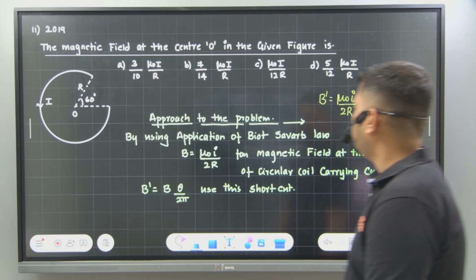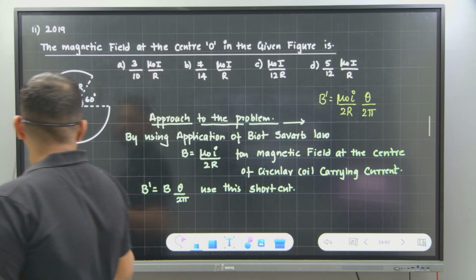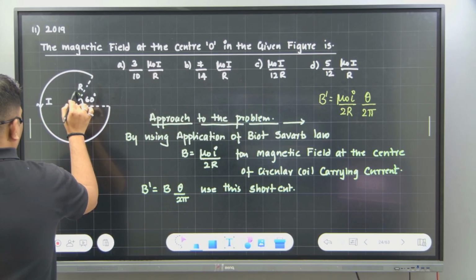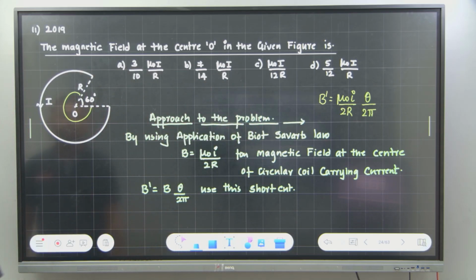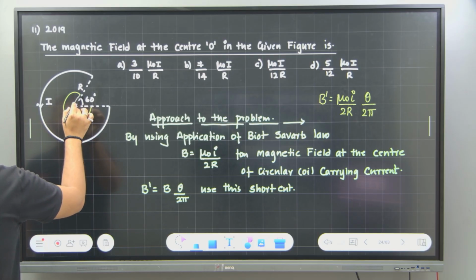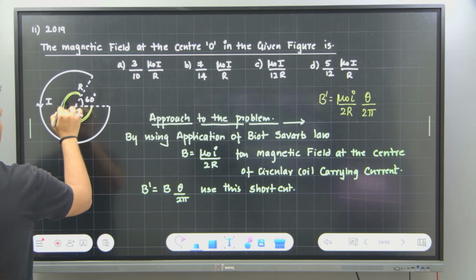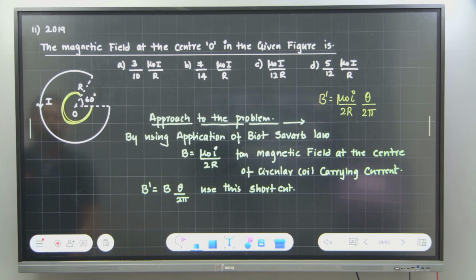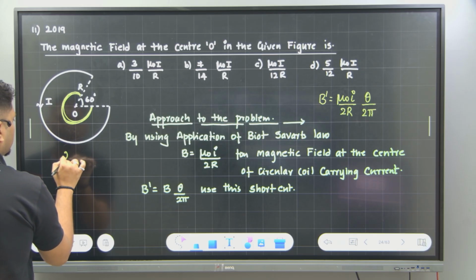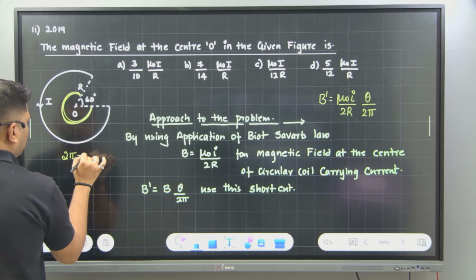How much is this angle? First tell me this. How much is this angle? Hey, this angle we need to find out, not 60. This is 180. In your town, this is 180. 300. How will you write 300? It is nothing but 360 minus 60.